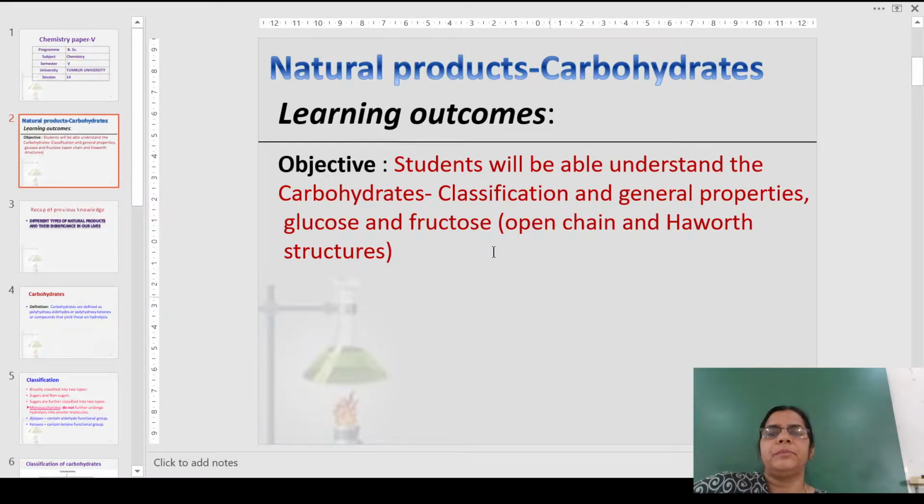Before going into this one, let us first understand what should be the learning outcomes after this. In this topic, we are going to study about 4 different types of natural products, that is carbohydrates, terpenes, alkaloids and pheromones. Natural products are those substances which are obtained from natural sources. After going through this video, you should be able to understand what are carbohydrates and also get to know about their classification, their general properties. We will also learn about the Haworth structure and also the open chain structures of the glucose and fructose.